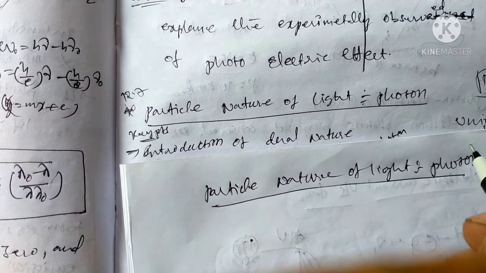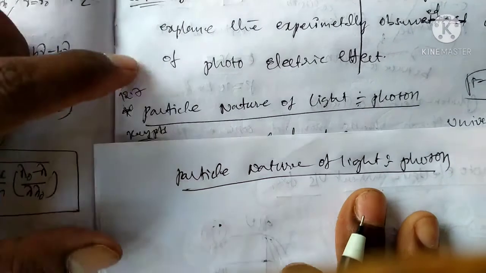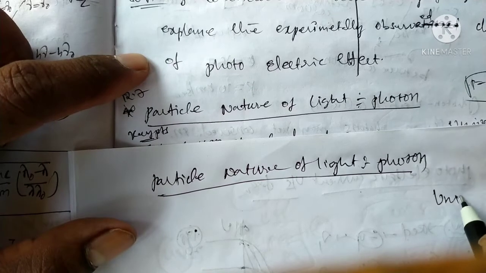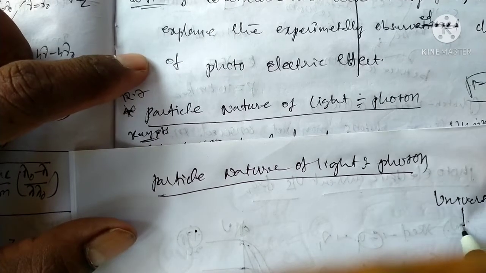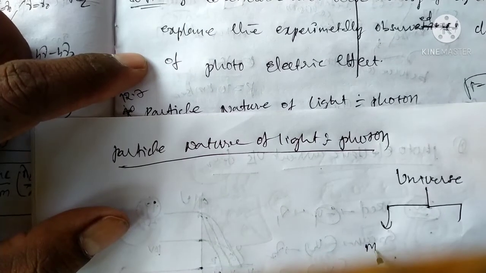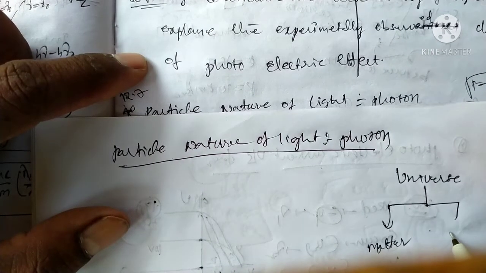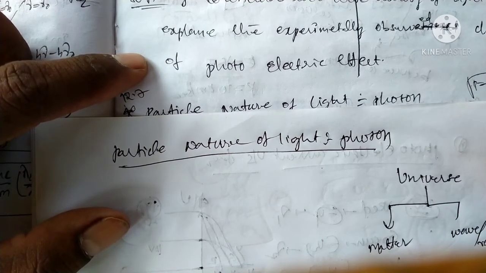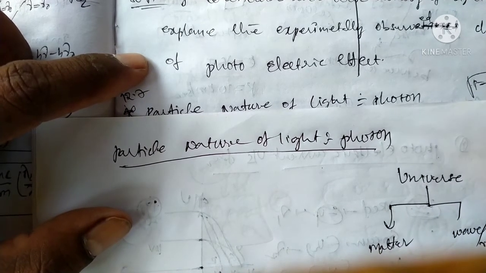Okay, in the universe, everything can be divided into two parts. One is matter, another one is wave or radiation.